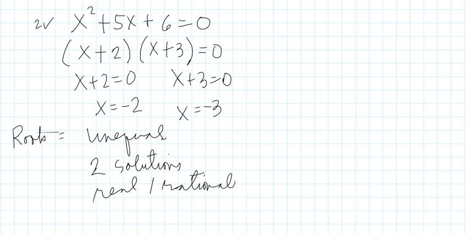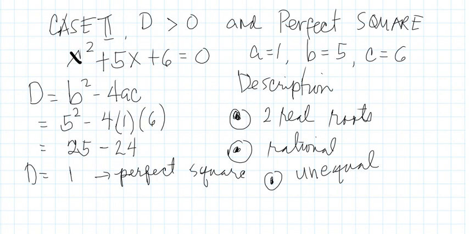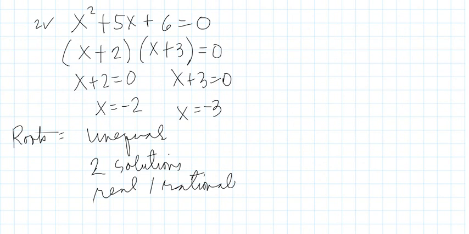So, let's go back to the previous one. So, these are now the description. We have the roots are rational numbers. Check. And they are not equal. Check. So, it has two roots. Because we have here two roots, we have the result is negative 2 and negative 3. It's unequal. Two solutions and they are real numbers. Okay? How about the next example?